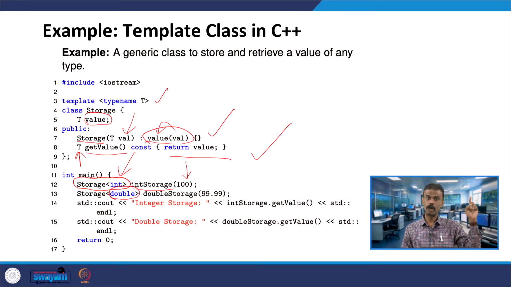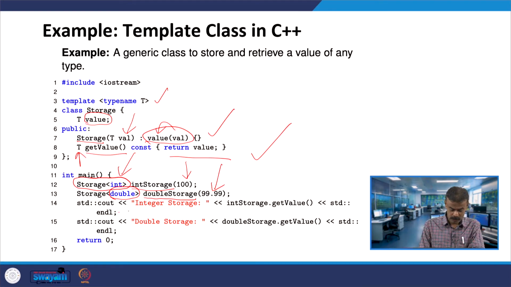In that case all T will be replaced by double, and then you are having one object called doubleStorage by passing 99.99. We know that 99.99 is a double, correct. Now for this object, value equal to val is 99.99. So your value will become 99.99 for the case of object doubleStorage.